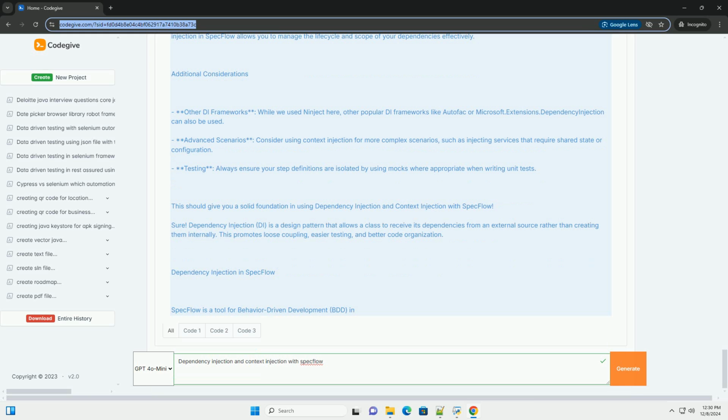Private readonly FeatureContext _featureContext. Public MyFeatureSteps, FeatureContext featureContext. _featureContext equals featureContext. Given, I set a feature level value. Public void GivenISetAFeatureLevelValue. _featureContext FeatureValue equals Feature wide data.